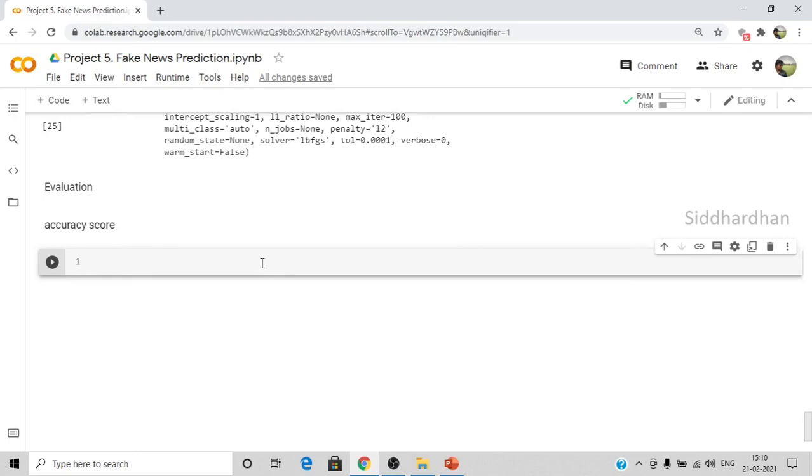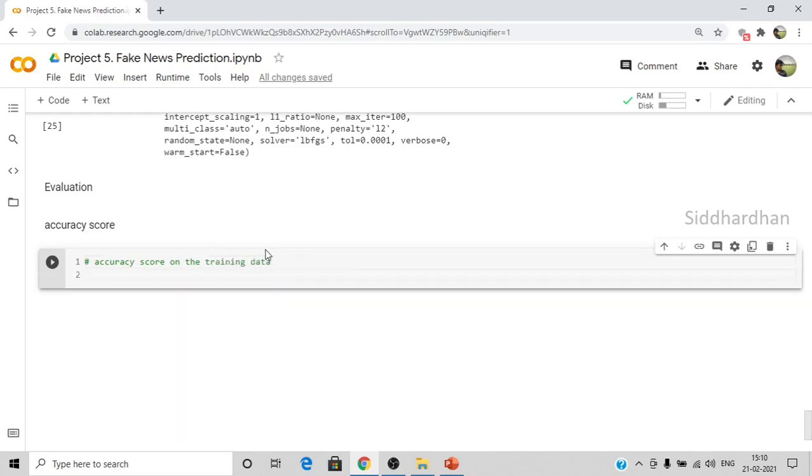Okay, let's see how we can do that. Now let's do the prediction first on the training data, and get the accuracy score on the training data.